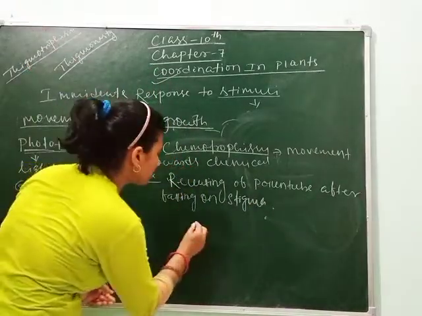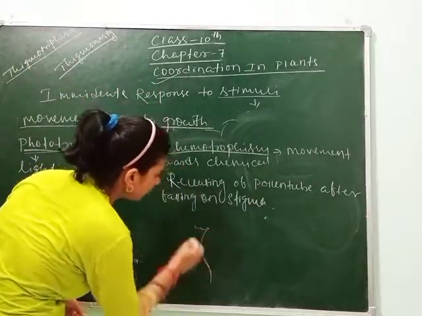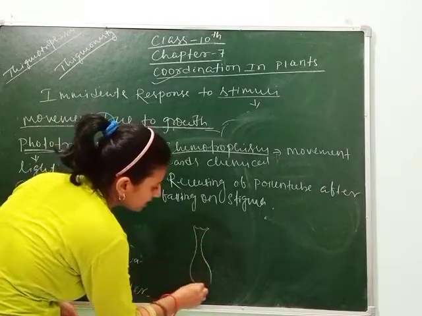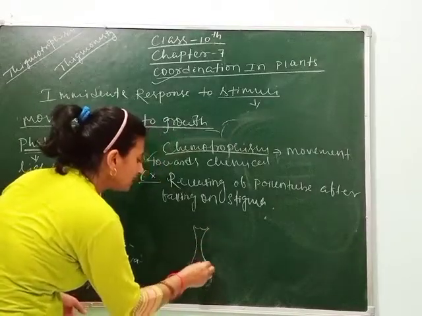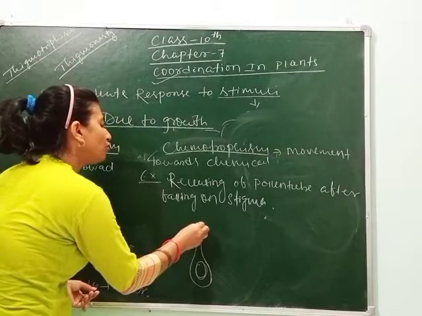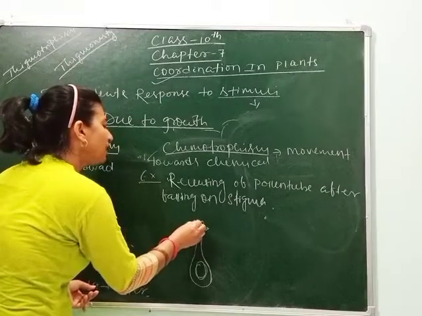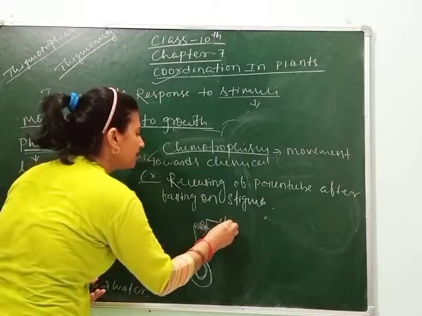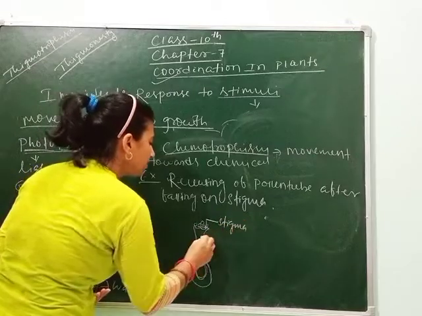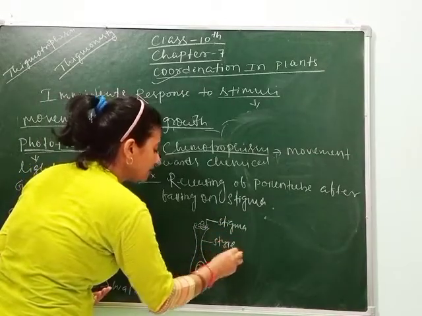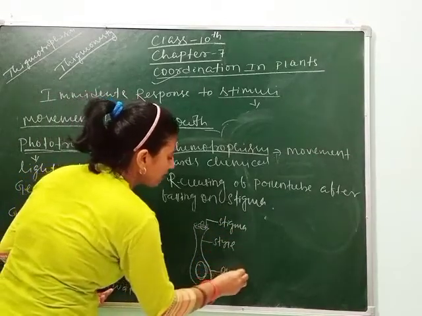So how does this occur? Suppose this is the female part, you know, this is the pistil, and this is the embryo sac. As you know, during pollination, many pollen grains fall on stigma. This is stigma. This part is called the style, and this part is called the ovary.